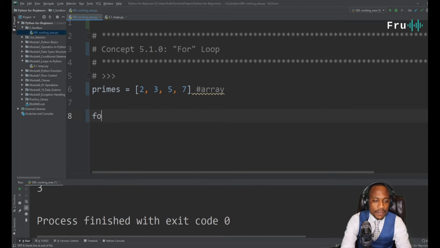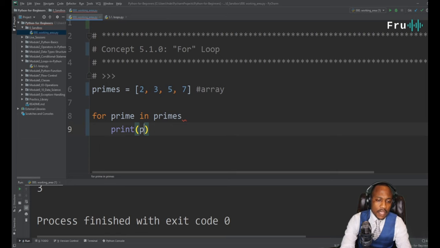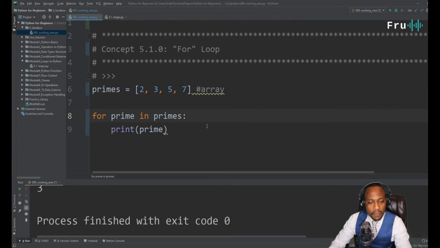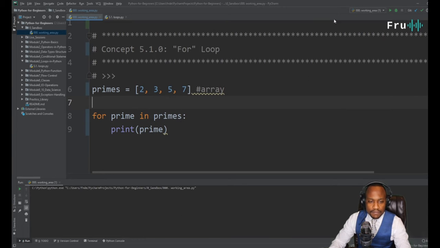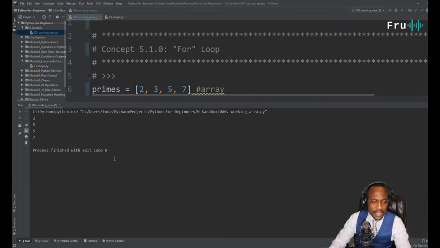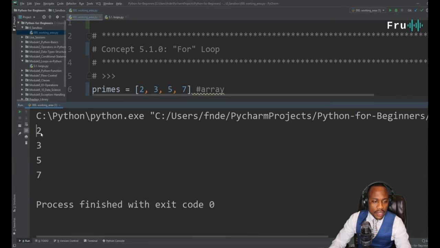That's going to be for prime, and I'm going to write it really quick, and then we're going to talk through it. So for prime in primes, I want to print prime. Very simple. So for prime in primes, I just want to print prime. So let's run this and see. What do we see here? It prints out 2 3 5 7.